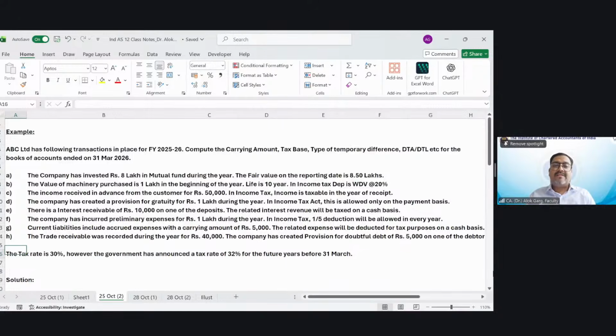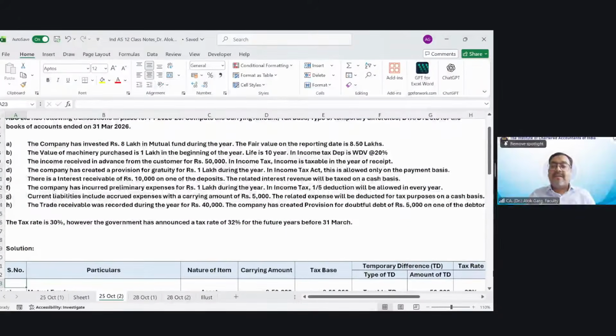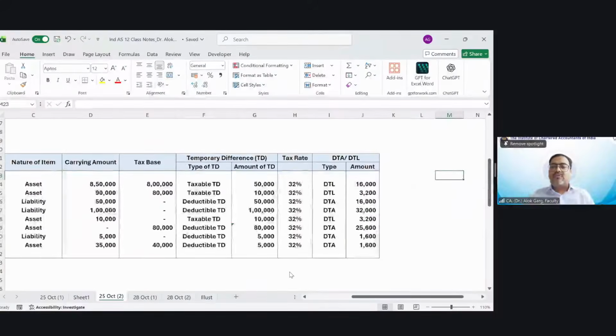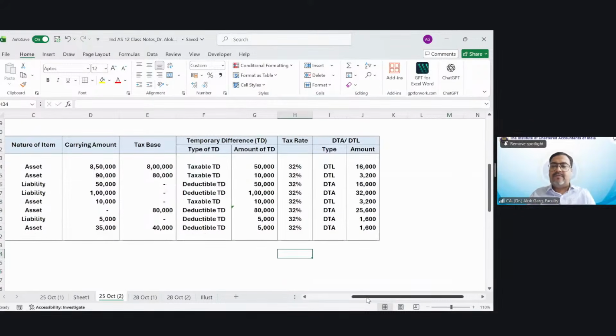Okay. So friends, if I talk about my balance sheet extract, on a few items there is a DTA and on a few items there is a DTL. What is the total DTA and DTL? DTA is 16,000 plus 32,000 plus 25,600 plus 1,600 plus 1,600. What is my DTL? 16,000 plus 3,200 plus 3,200, right? This is my DTL.